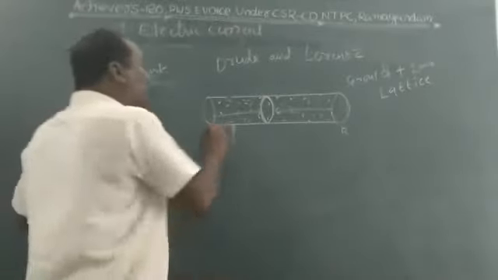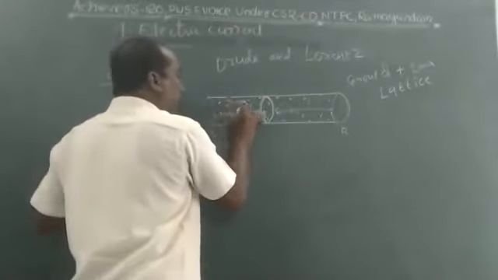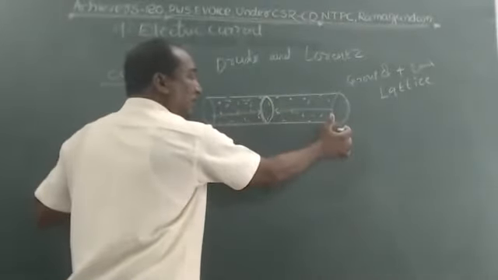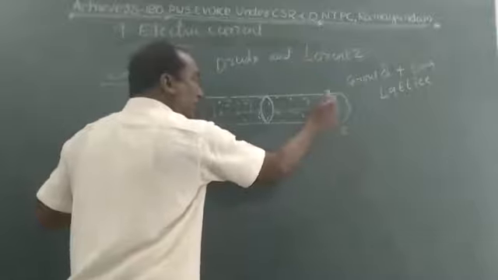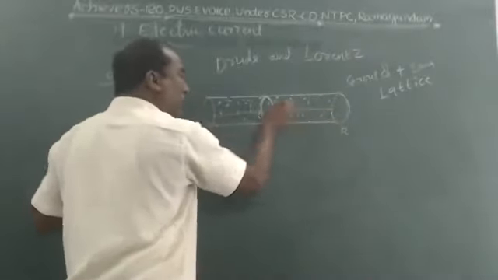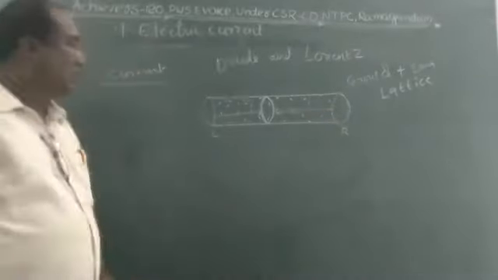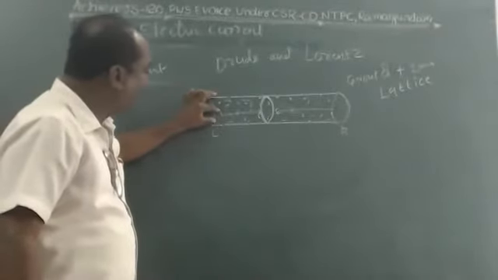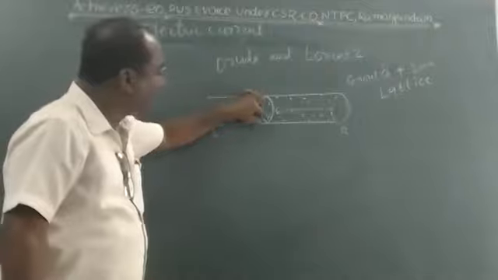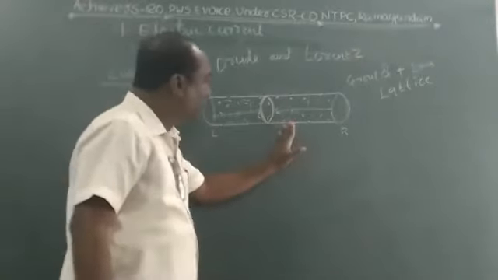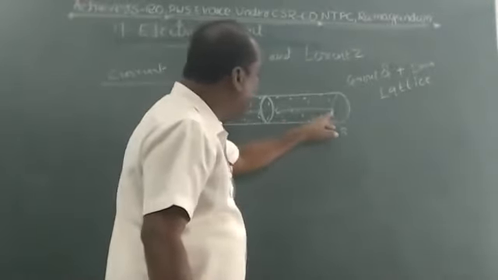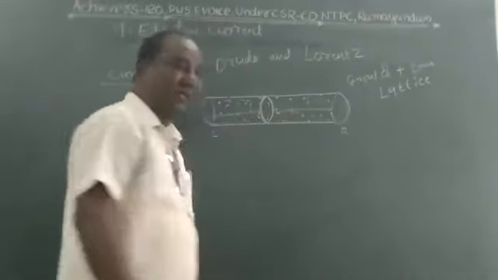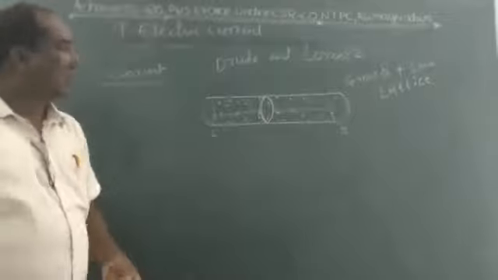The number of charges that pass from left to right through the cross-sectional area is equal to the number of charges that pass from right to left.